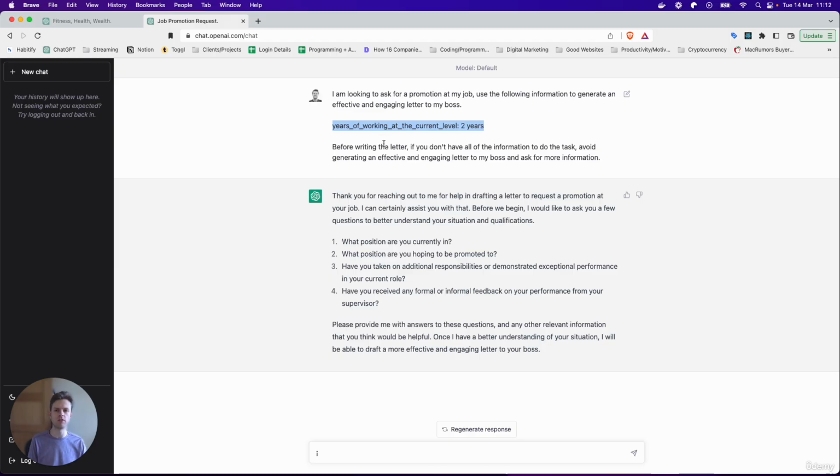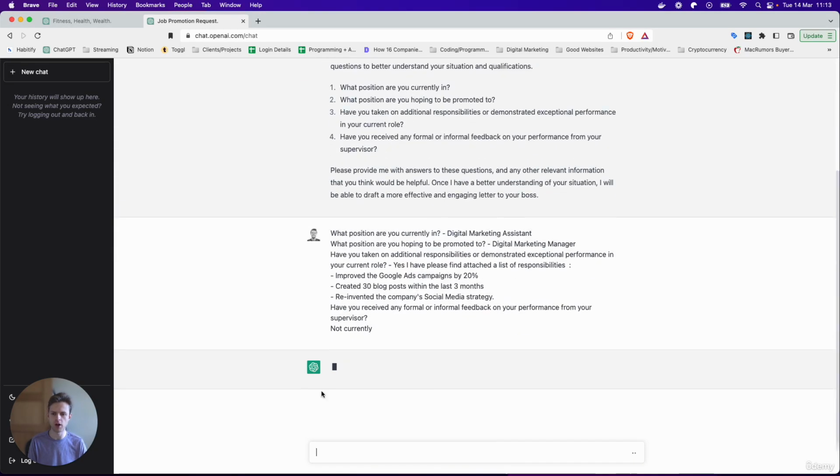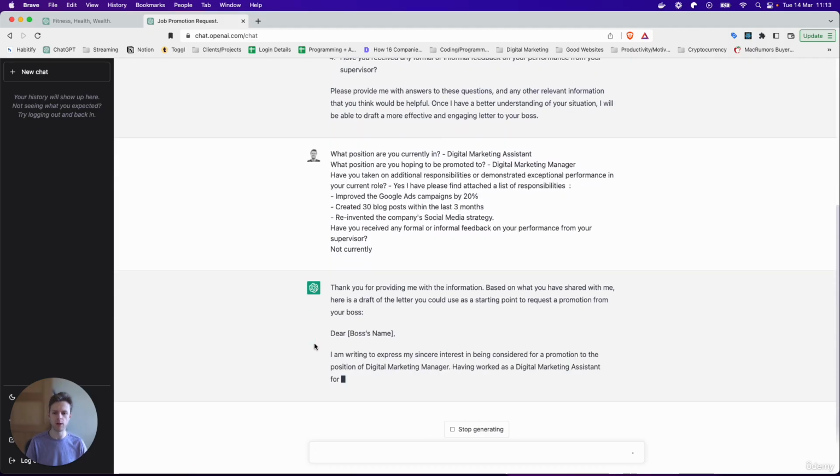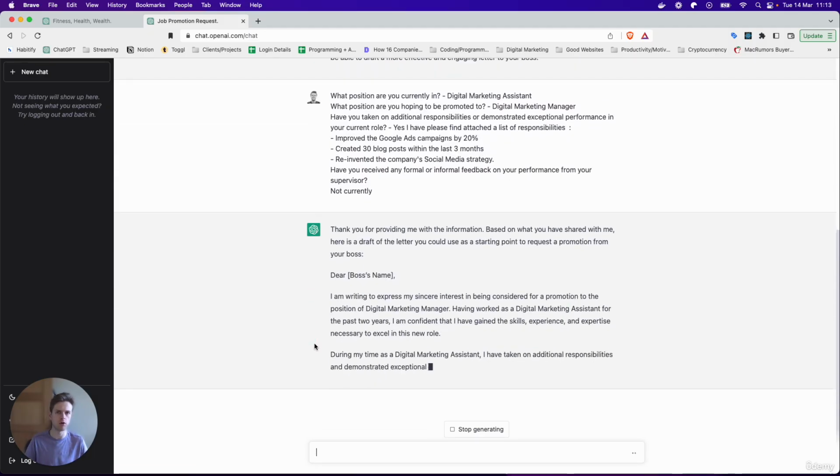So one way to deal with this is to give ChatGPT or GPT-3 an out clause by saying, before writing the letter, if you don't have all the information to do the task, avoid generating an effective and engaging letter to my boss, and ask for more information. ChatGPT has decided at this point that it doesn't have enough information to make a good output for us, and so we're using it as an agent. And then if you'll just give me a second, I can paste in all the extra information. Now it's able to provide a better written letter.